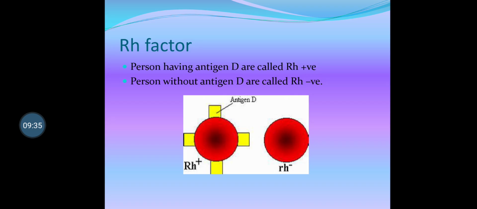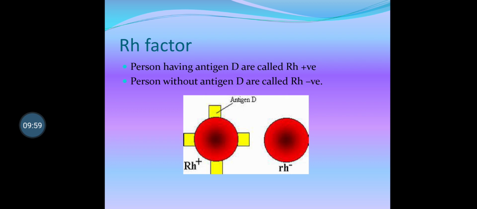Now you must have heard about Rh factor. Rh factor was discovered from the rhesus monkey. Persons having antigen D are called Rh positive, while persons without antigen D are called Rh negative. You can see in the nearby picture, the person who has antigen D is Rh positive.